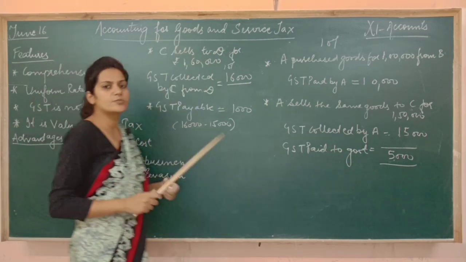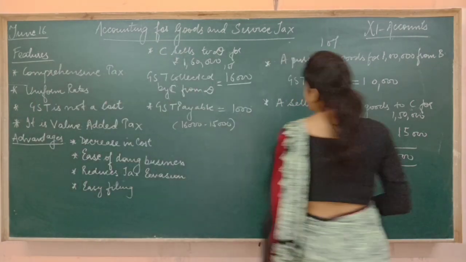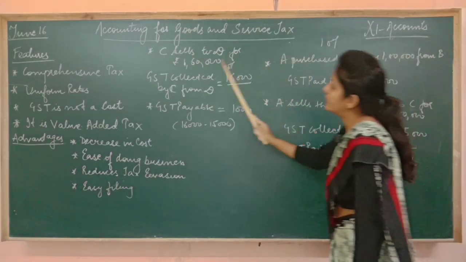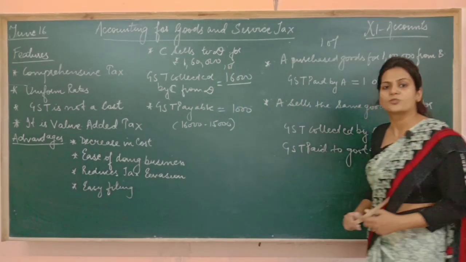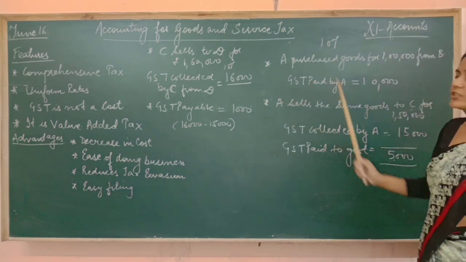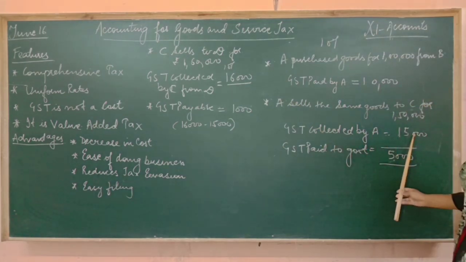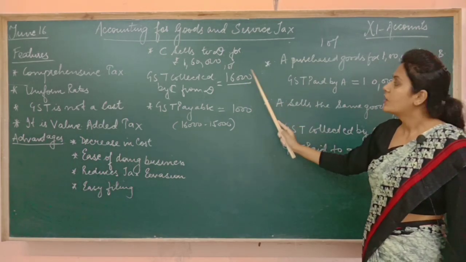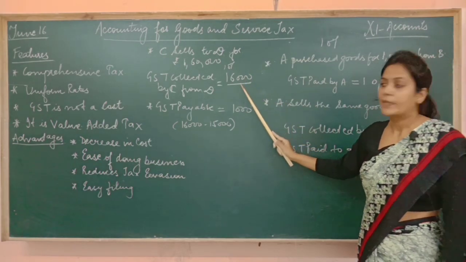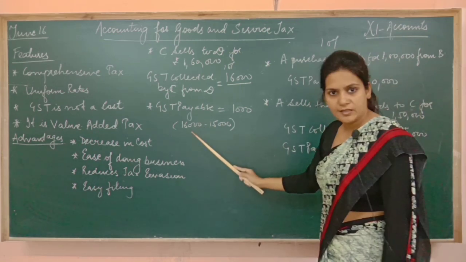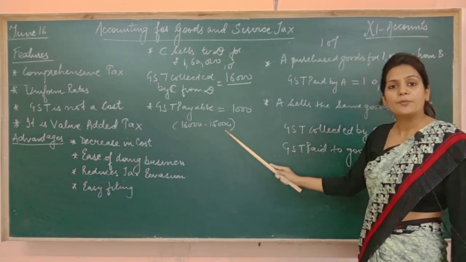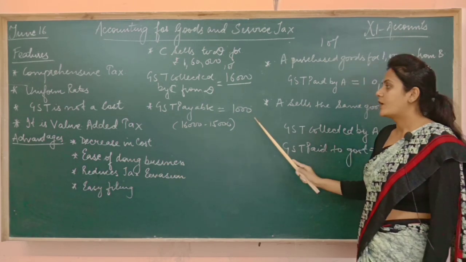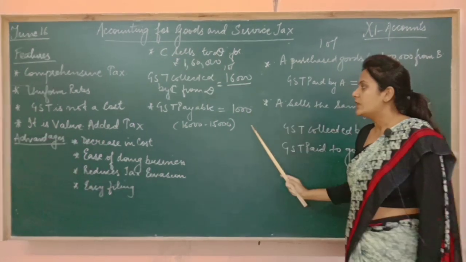Now again the same story will be repeated. In the previous case, C has paid the GST. In this case, C has collected the GST. So what will C do? कि C ने जितना GST पे किया means 15,000 और जितना GST collect किया 16,000, वो अपना GST recover करेगा. It means C has collected 16,000 and 15,000 he had paid. तो पहले 16 में से वो 15 अपने पास रखेंगे and 1,000 C will pay to the government.